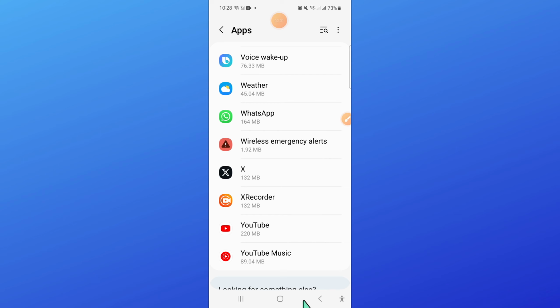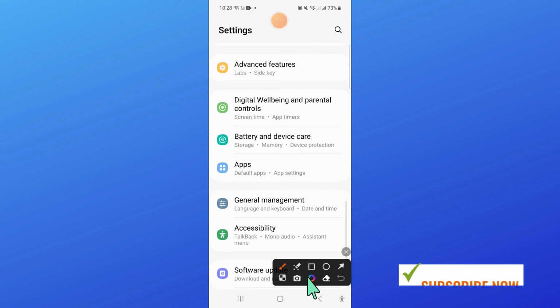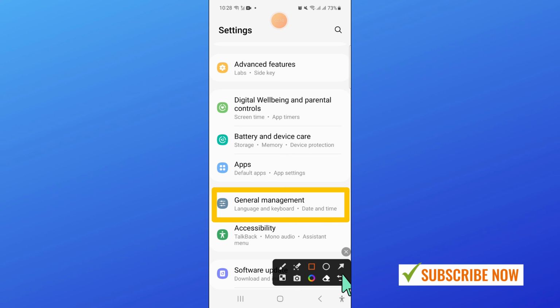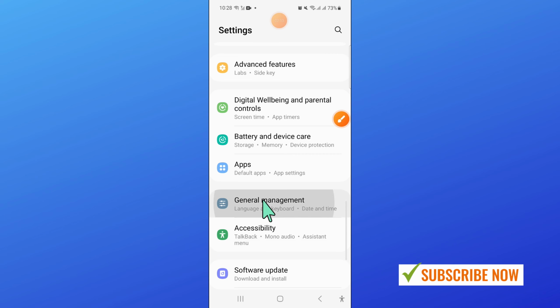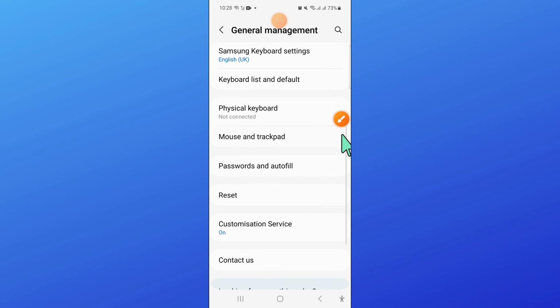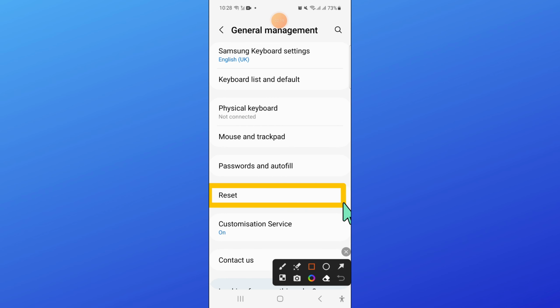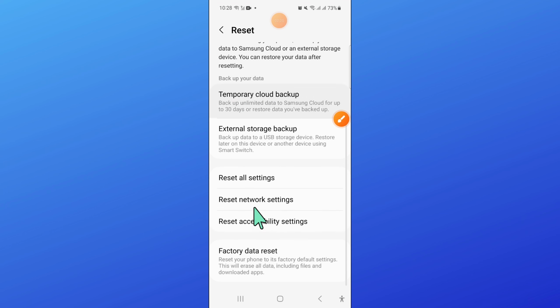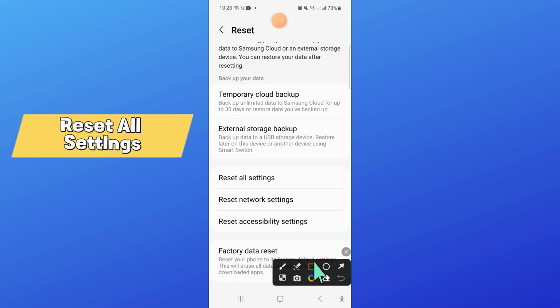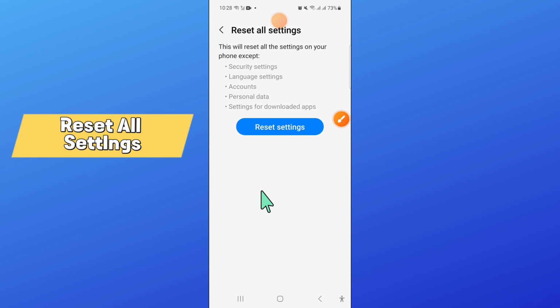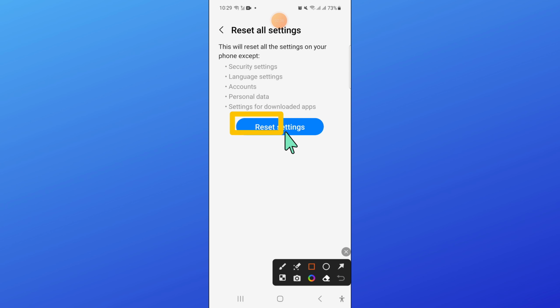And after that, go back and then click on General Management. Now here scroll down and click on reset and then scroll down and click on reset all settings. Now here again click on reset settings to confirm and then enter your lock screen passcode.